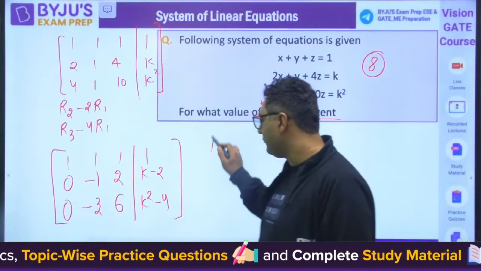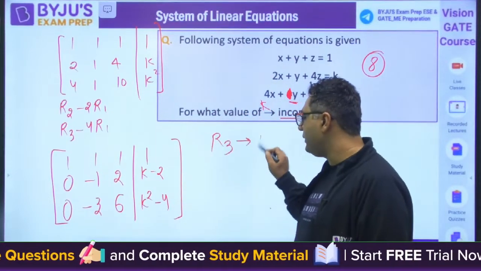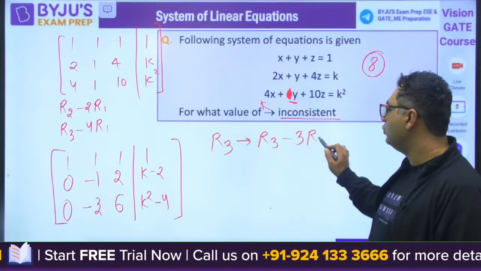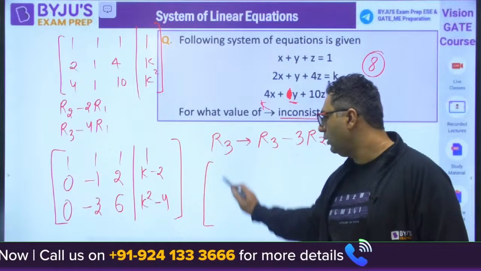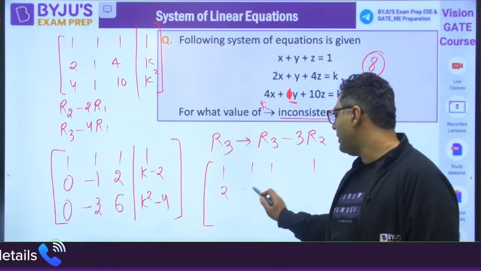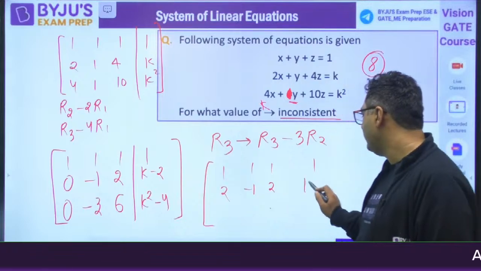Now you can see R3 will be operated. R3 minus 3R2. 1 1 1 1. 0 1 minus 1, 0 2, k minus 2.